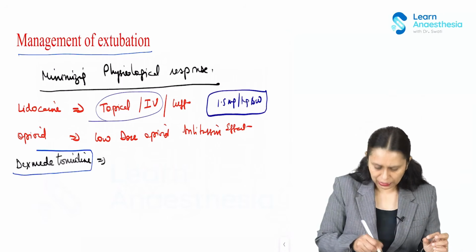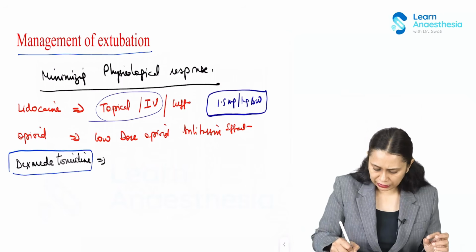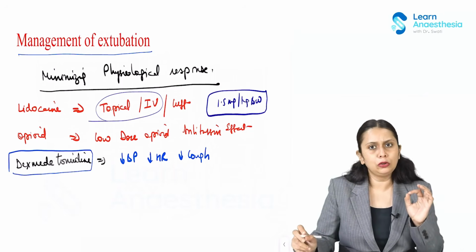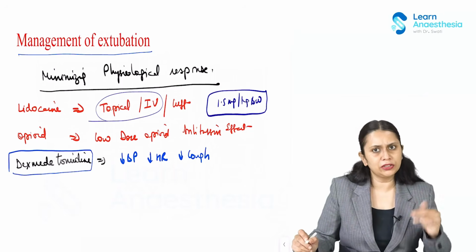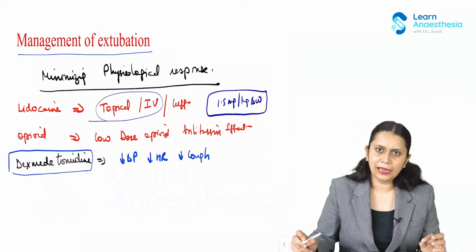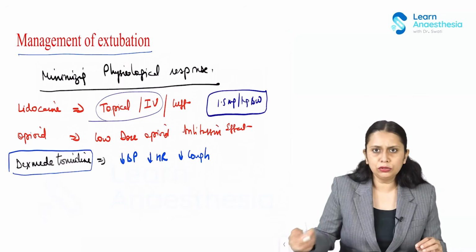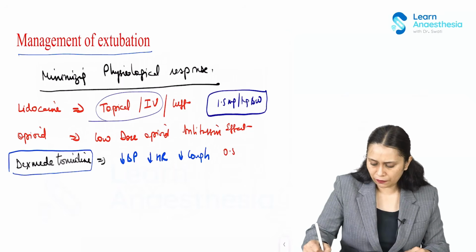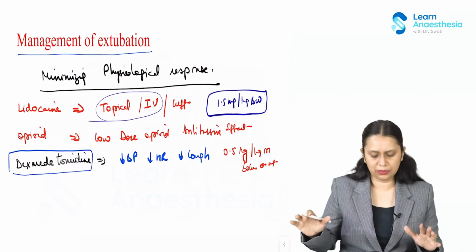Being a sympatholytic agent, dexmedetomidine would decrease the blood pressure, decrease the heart rate, and also decrease the cough. Low dose dexmedetomidine started just before extubation definitely helps. The dose used in various studies for extubation is 0.5 microgram per kg as a bolus or infusion over, let's say, 60 minutes.